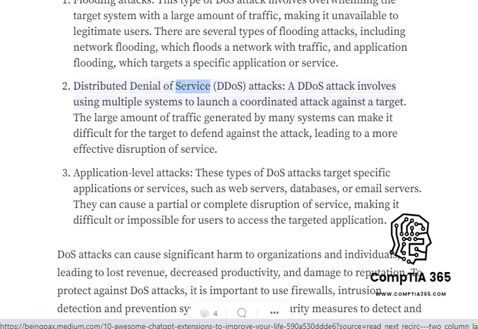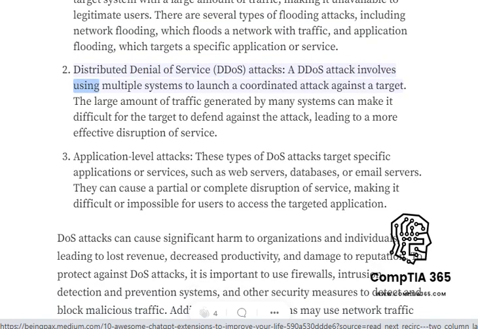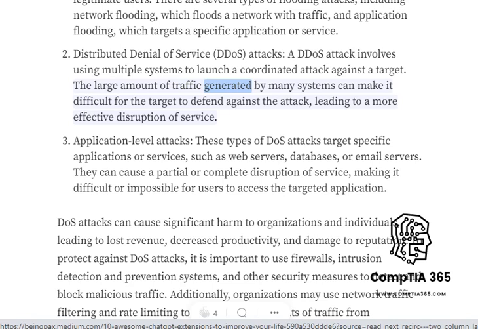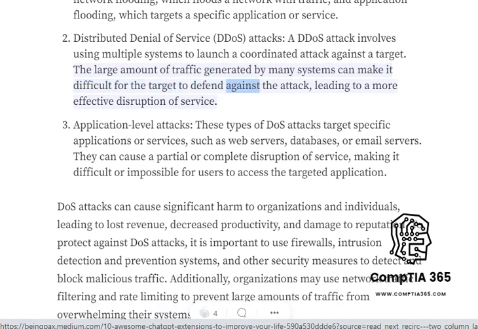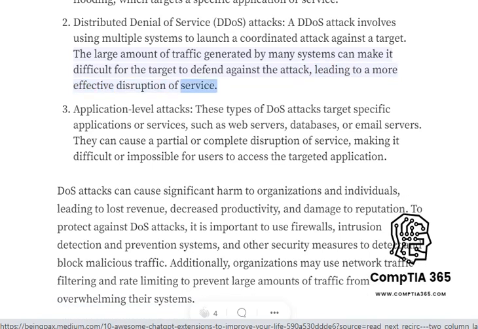Distributed denial of service, DDoS, attacks. A DDoS attack involves using multiple systems to launch a coordinated attack against a target. The large amount of traffic generated by many systems can make it difficult for the target to defend against the attack, leading to a more effective disruption of service.